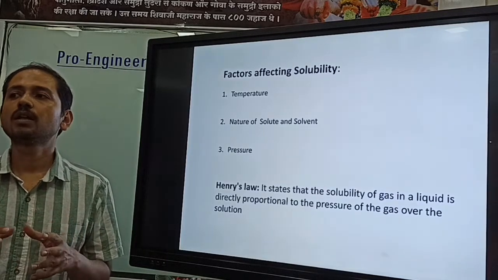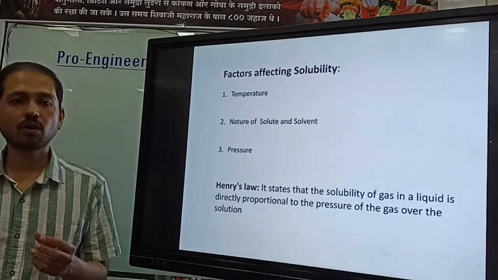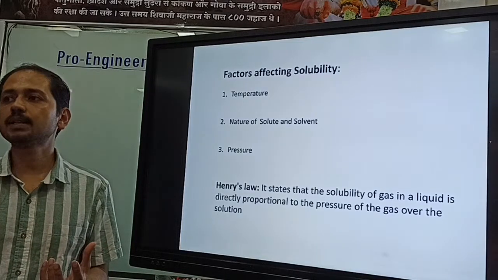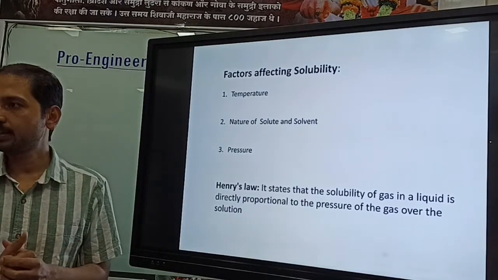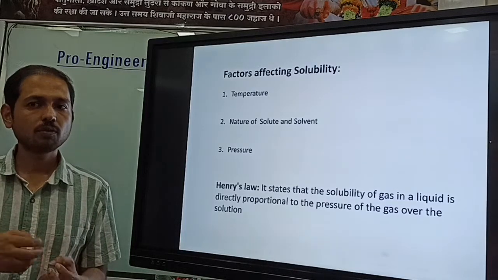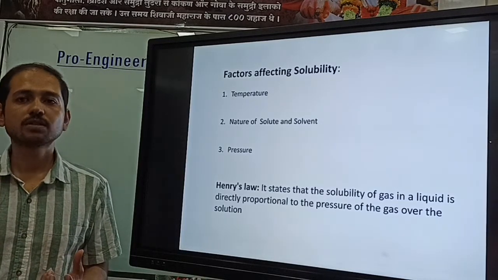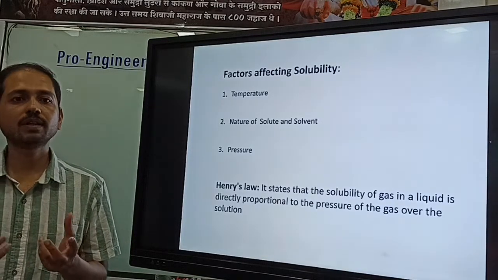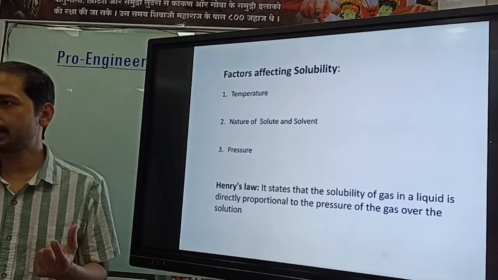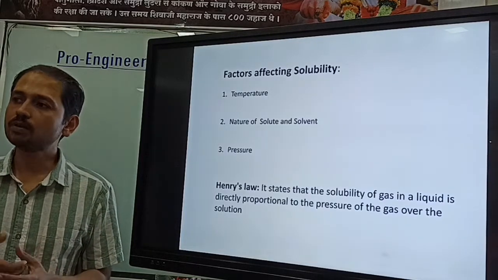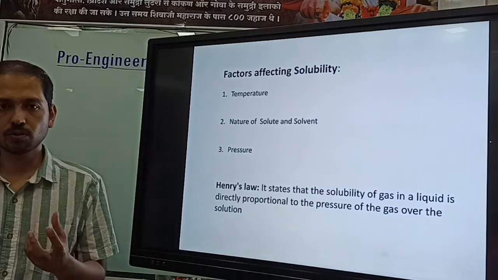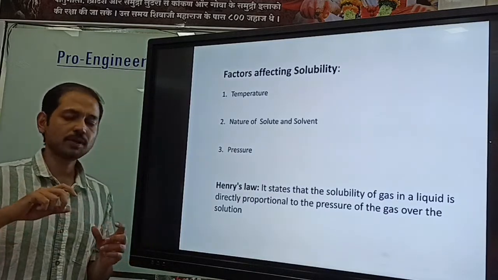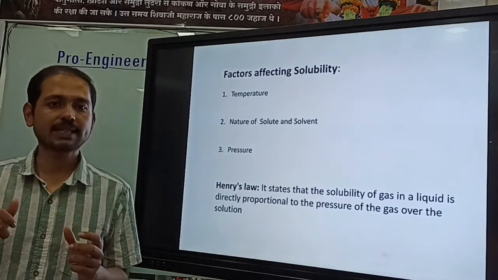But it is not like that if you take a gas as the solute, or if you try to dissolve a gas in any liquid solvent. Let's say Coke, a carbonated drink. Whenever we open the Coke bottle, we observe evaporation of CO2, and after some time if we taste it, there is no CO2, and we will not get the proper taste. That means all the CO2 comes out from the Coke solution, so it will not give the pleasant taste, right? That's why we always preserve the Coke in a closed container.